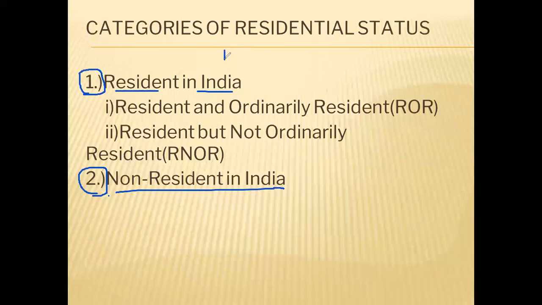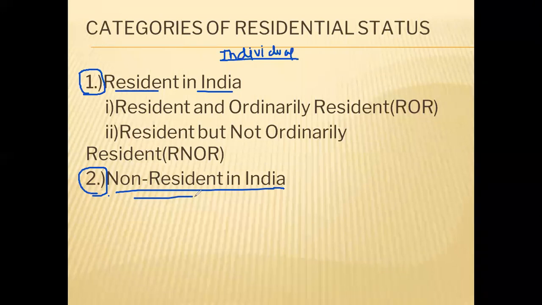In case of an individual, he can either be a resident in India during the previous year, or a non-resident in India during the previous year. These are the two broad classifications.